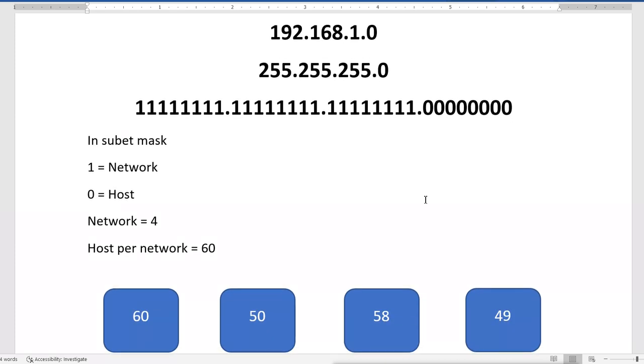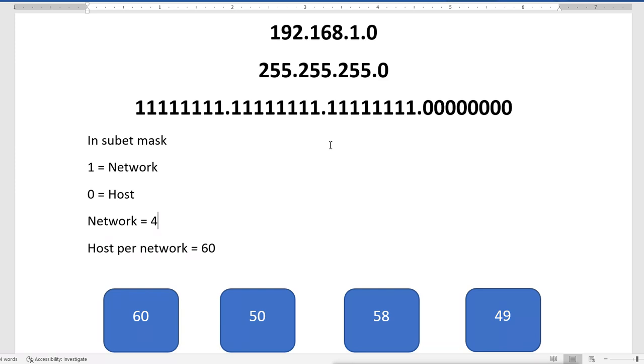So this is the default one. Now we look at our requirement. The requirement is this: we need 4 networks. Now for 4 networks, how many on bits do we need from the host part? That means we have to see how many bits we want to enable from the host part to get the 4 networks. For that, you have to look at the 2 raised to option, like how many bits we need to raise to get number 4.